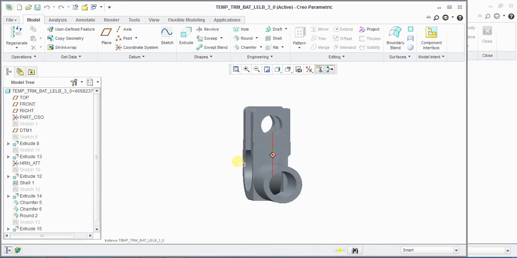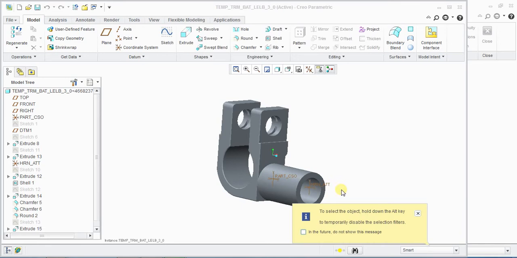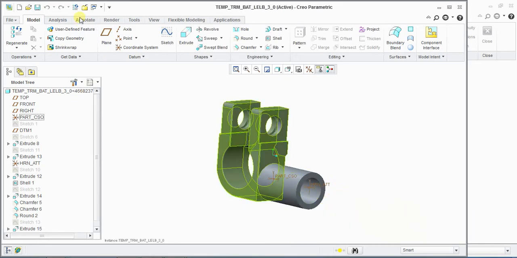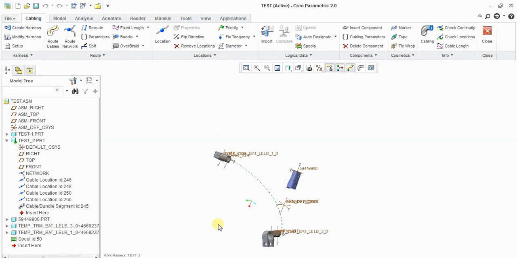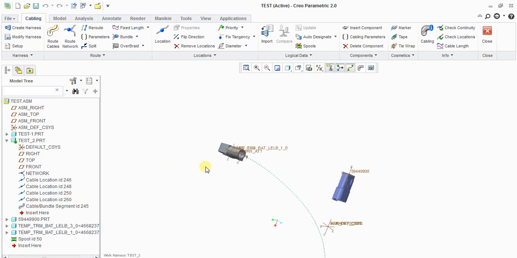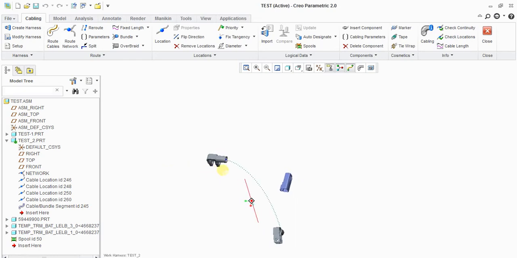This is also known as the entry port, the entry for the connectors. Okay, I'll close this one. So the HRN entity will be like that. Now I created routing between these two terminals.